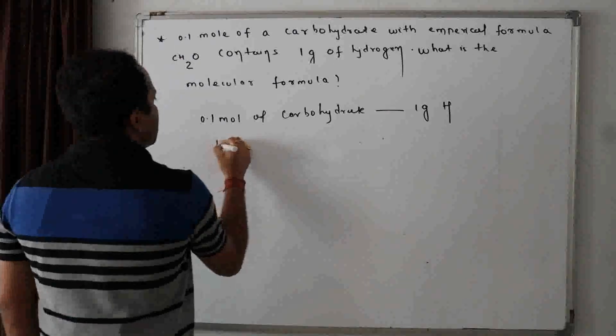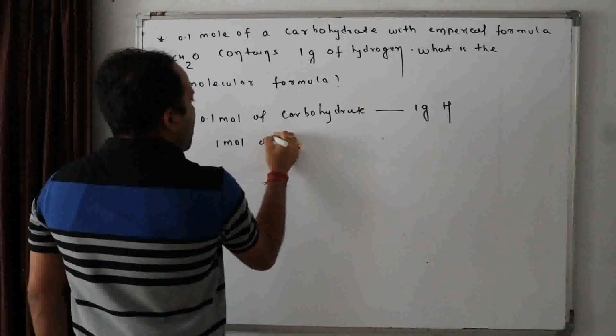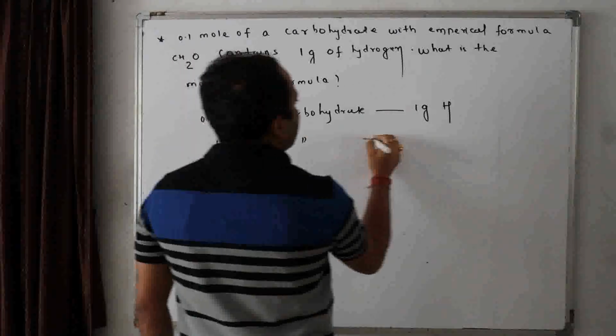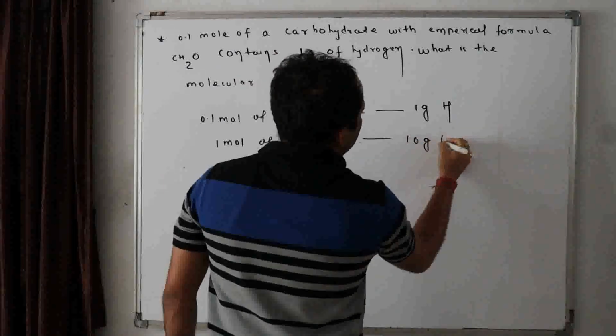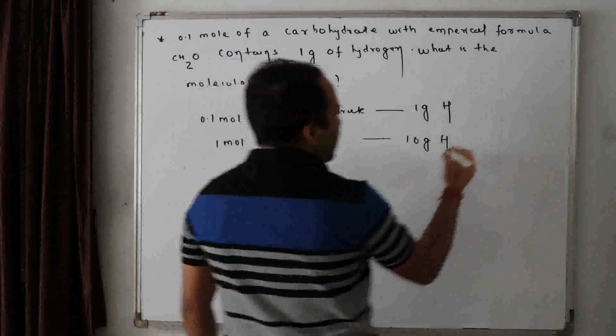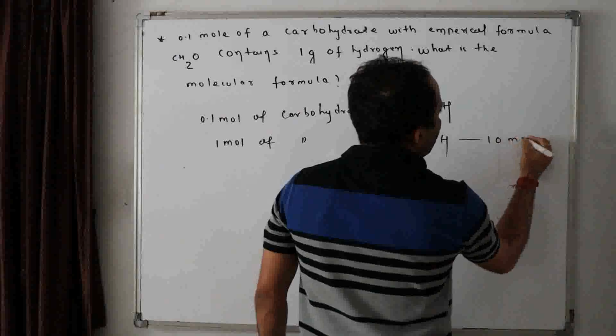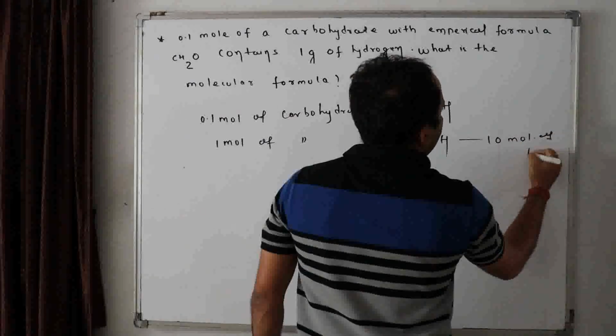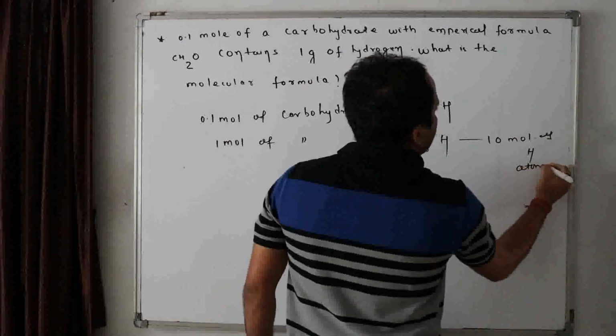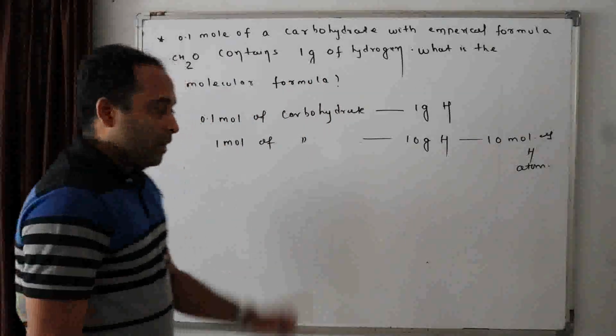Okay, so 1 mole of carbohydrate will have 10 gram hydrogen, isn't it? 10 gram hydrogen, matlab 10 moles of hydrogen atoms, isn't it?